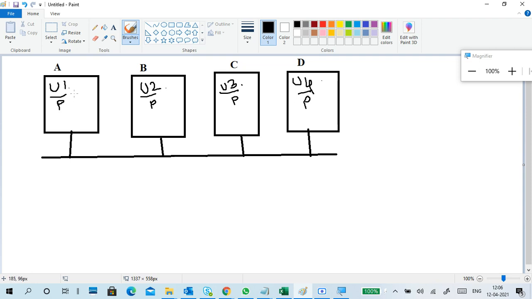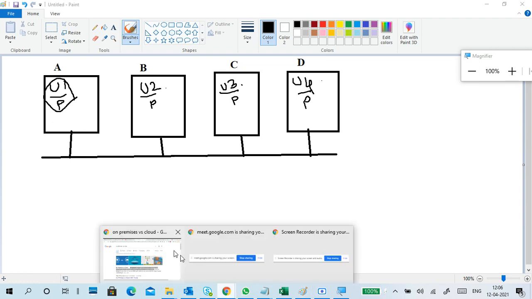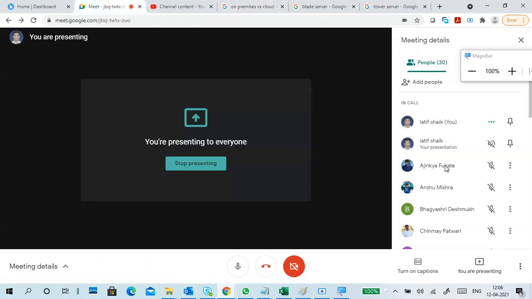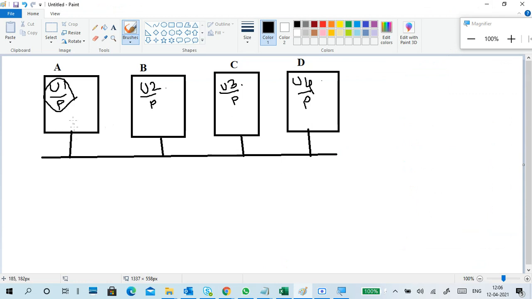So, guys, see, there is user one in PC A, and user two, user three, user four are there, with a password. Where is this user information stored, where will it store? It stores in PC A only. This username and password are stored in this PC only.